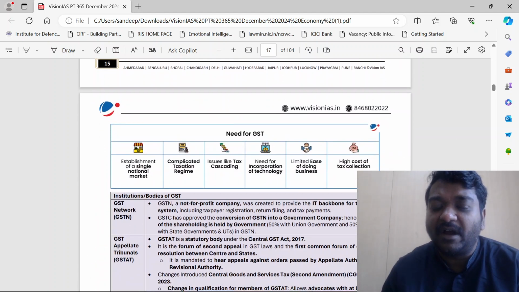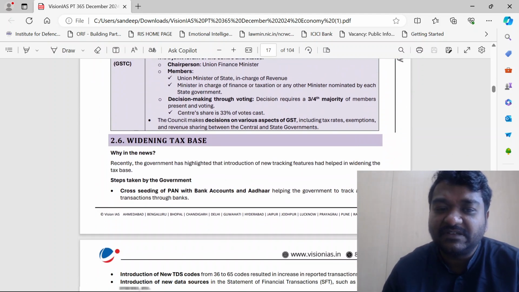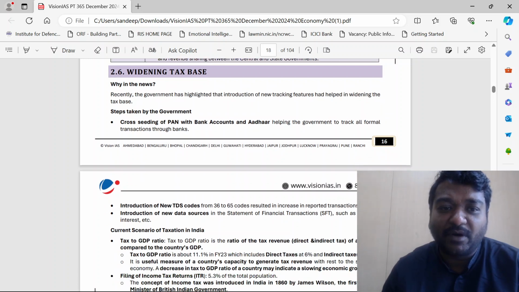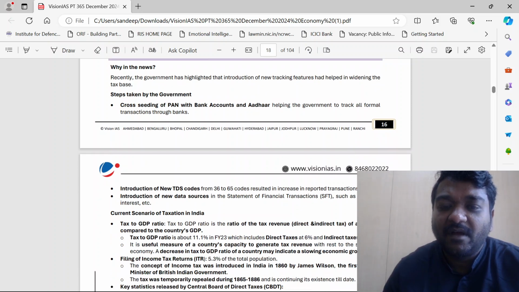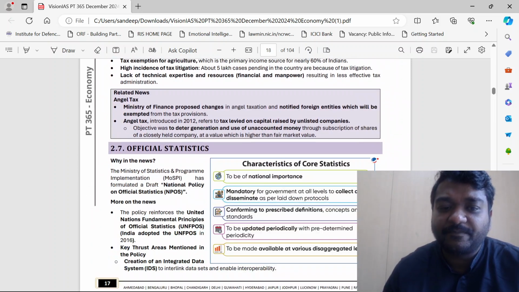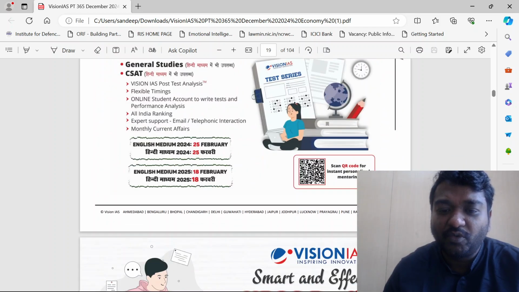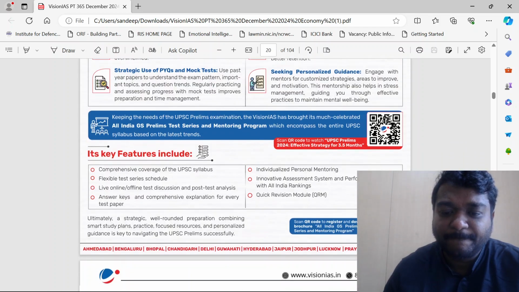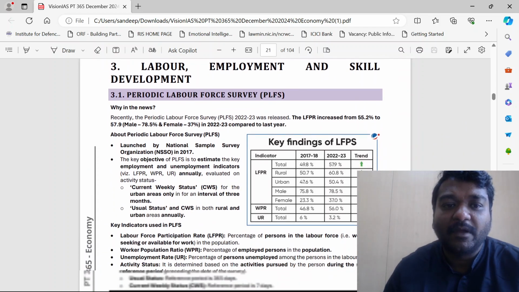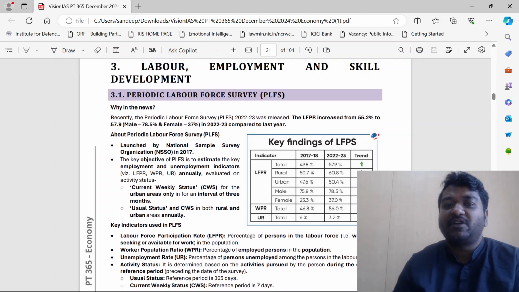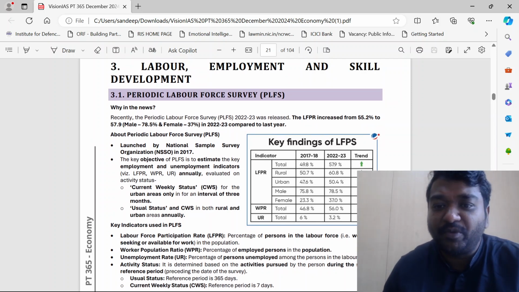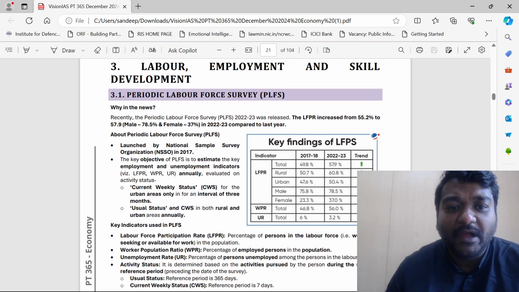Just remember and read about the GST Council, guys. Nothing more than that is important. Widening the tax base, not required. Official statistics, don't worry. Guys, these are all very, very less important, not so important, but we'll try to do them quickly.